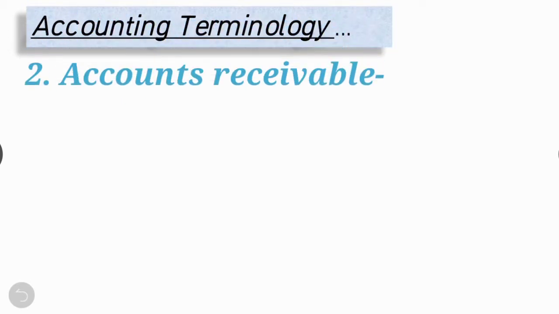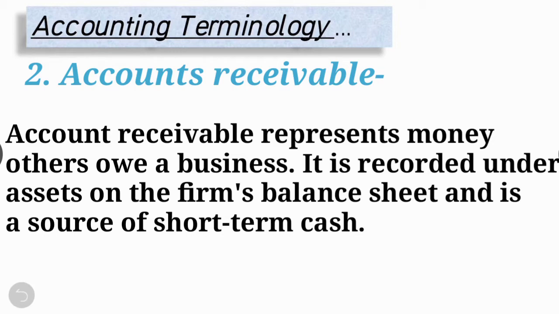Second is accounts receivable. Accounts receivable refers to the money owed to a business, typically by its customers, for goods or services. An example of accounts receivable is when a beverage supplier delivers a beverage order on credit to a restaurant, while the restaurant records that transaction in accounts payable. The beverage supplier records it in accounts receivable, a current asset on its balance sheet, right?